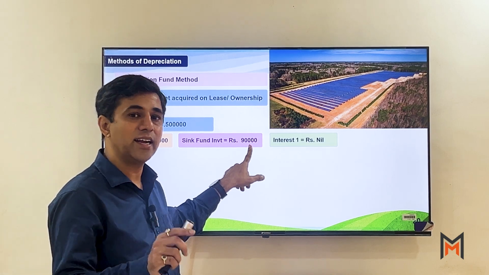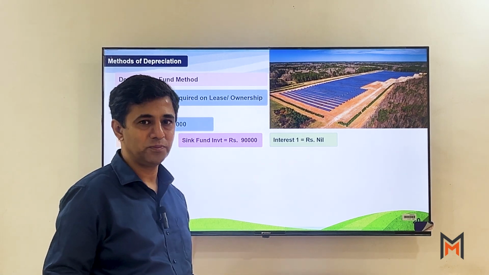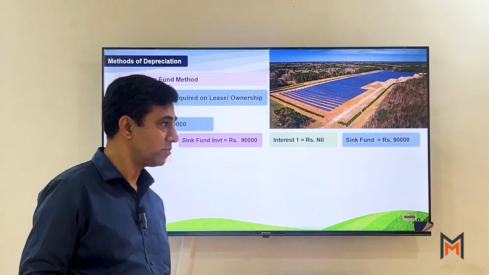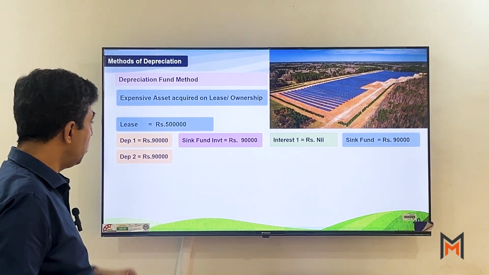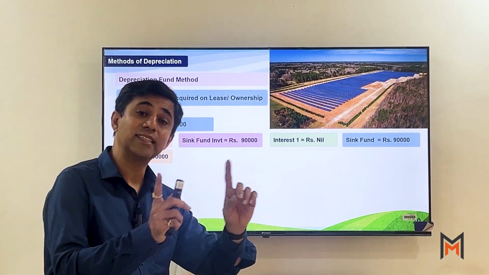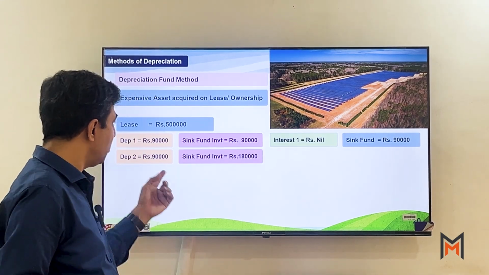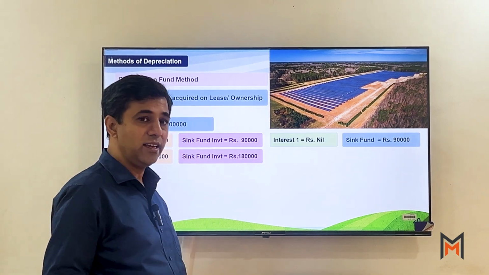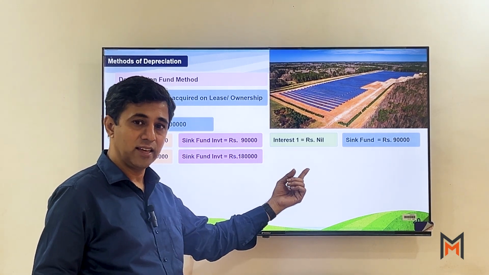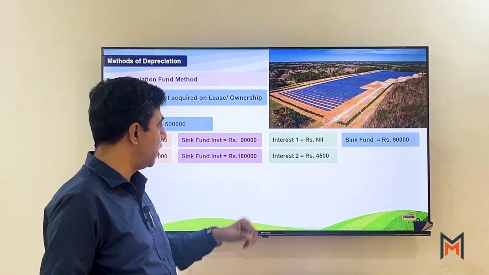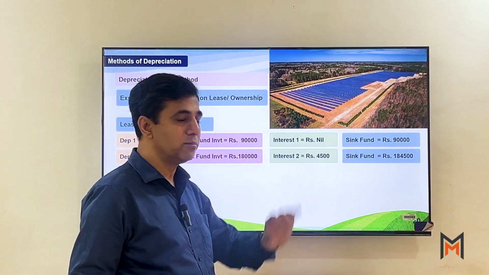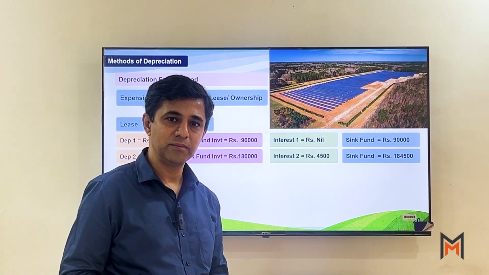Since it is made at the end of the year, the interest is zero. So obviously the sinking fund will have only 90,000. In the next year, again you are going to charge depreciation at the end of the year, and the same you are going to invest. Now the investment is 1,80,000. On this 1,80,000, actually you are going to get interest only on 90,000. So now the total sinking fund becomes 1,84,500.